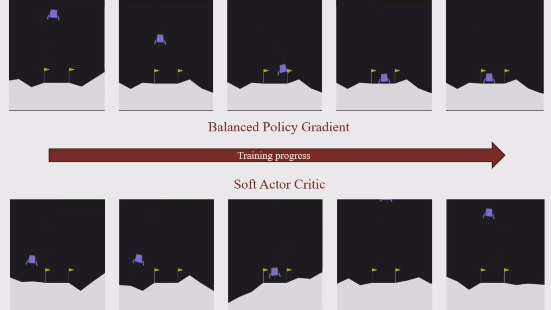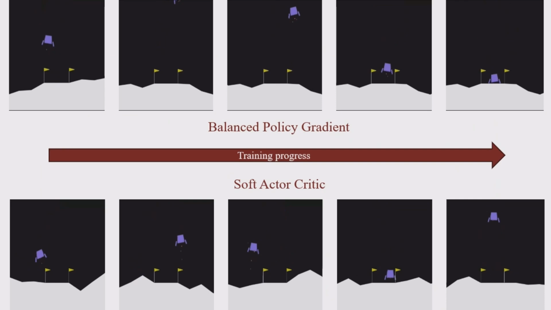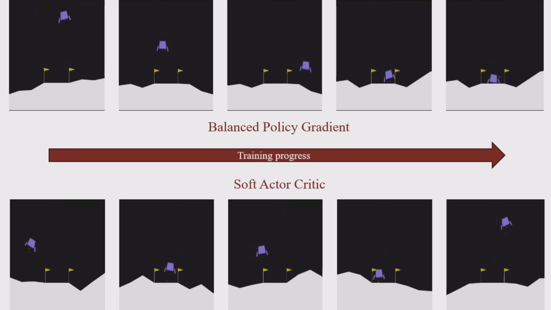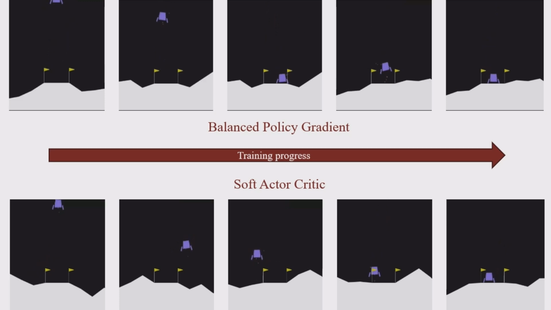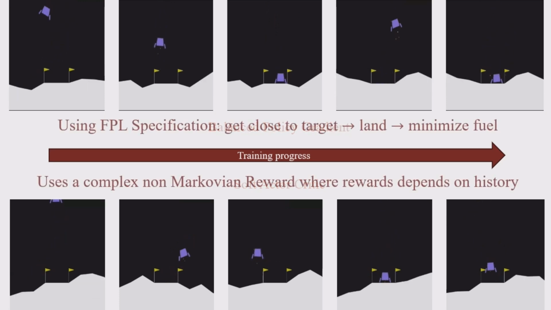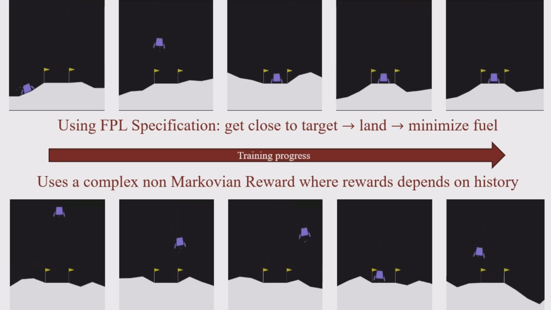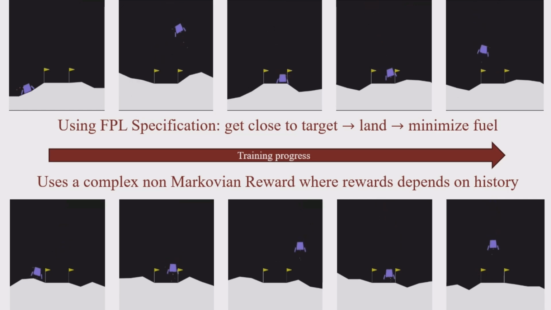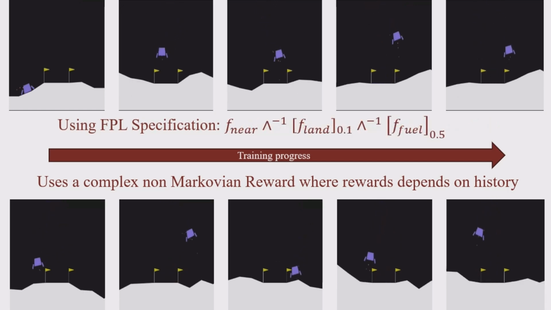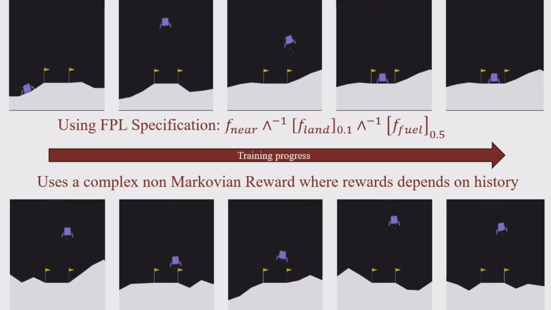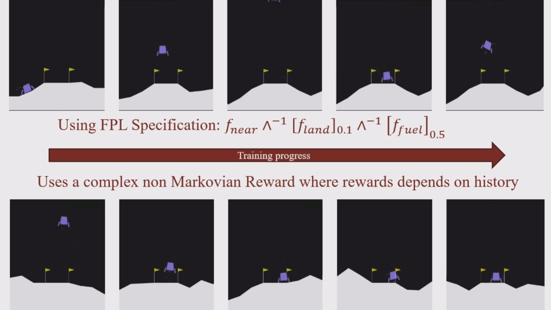We use fulfillment priority logic to define the specification of lunar lander, showing the difference in behavior between our algorithm, balanced policy gradient, and soft actor critic. For lander, we build a Markovian curriculum, firstly prioritizing getting close to the target, then landing, then minimizing fuel consumption. This translates in our specification as priorities that are offset by 0.1 and 0.5, then AND together.